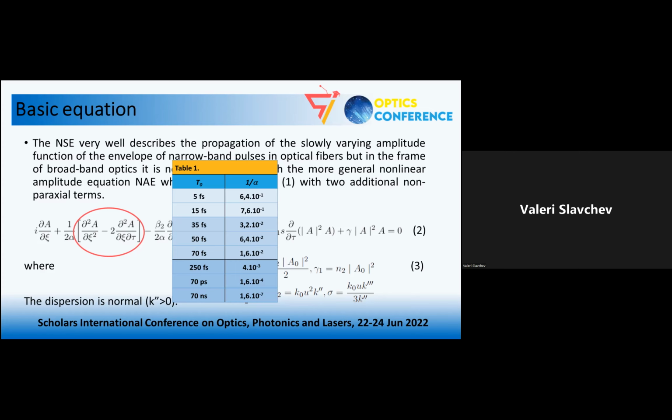In this equation are included parameters connected with the number of oscillations under the envelope of the optical pulse. This is this parameter here, alpha. Gamma and gamma 1 are connected with the nonlinearity of the medium. Beta 2 is the group velocity dispersion. Sigma gives the relation between third and second order of dispersion. And we will work with optical pulses propagating in optical fibers with normal dispersion.